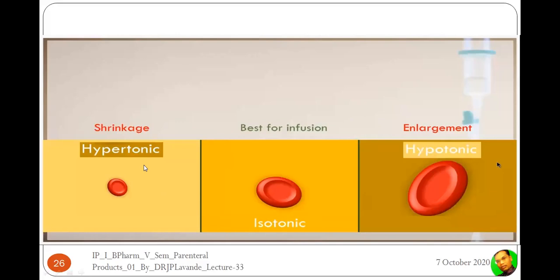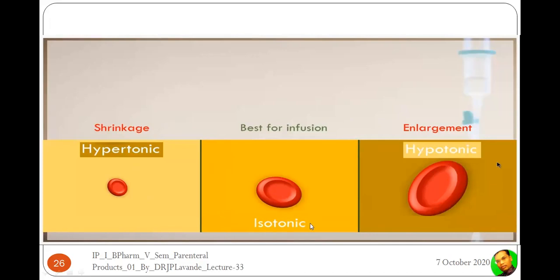Contrary to this, if the solution is hypertonic, what will happen? The fluids start flowing from the cells to outside of the RBCs. From the RBC, the contents start coming out. As a result, it will lead to shrinkage. Now, if we see these two conditions, hypertonicity and hypotonicity, hypotonicity is more dangerous compared to hypertonicity.